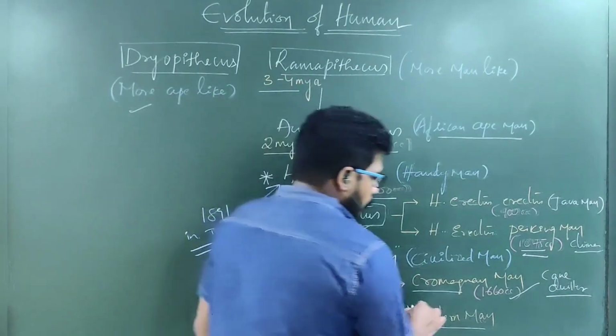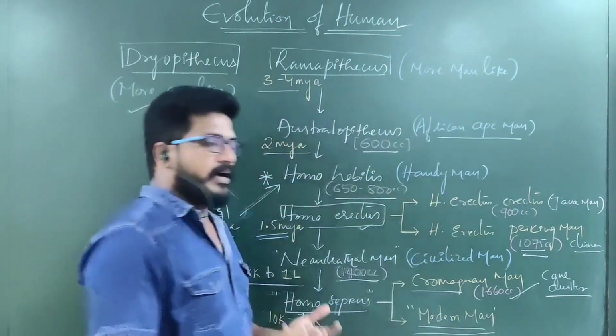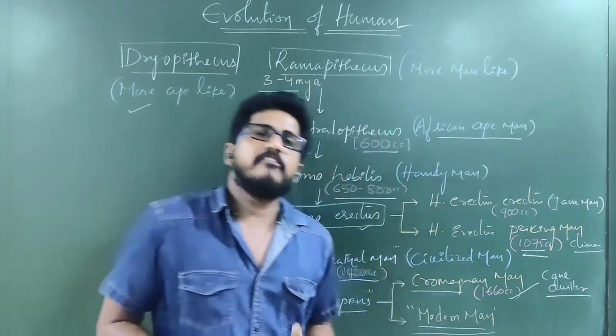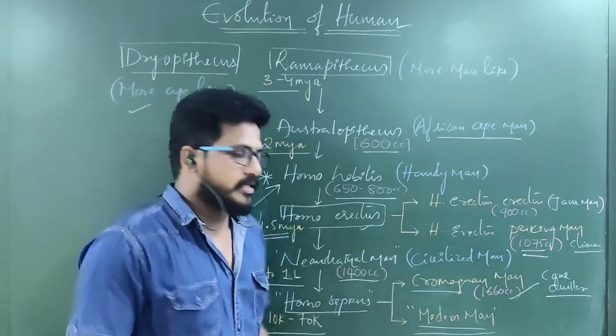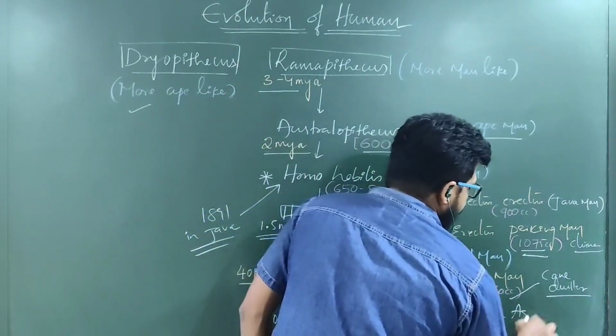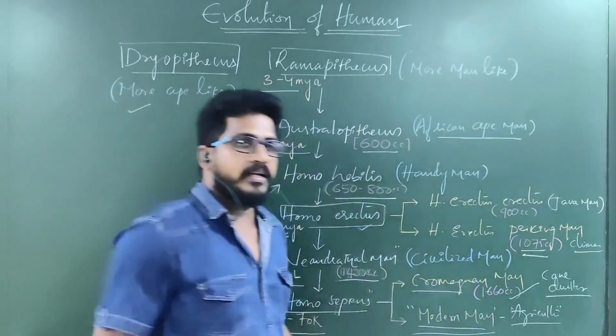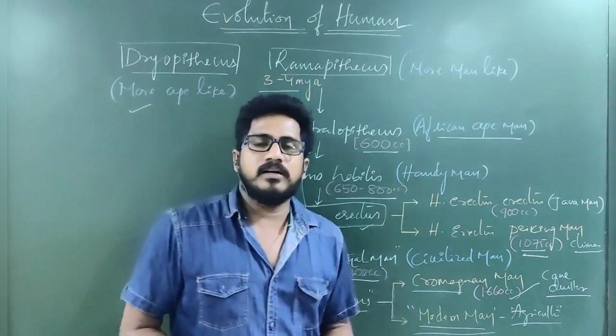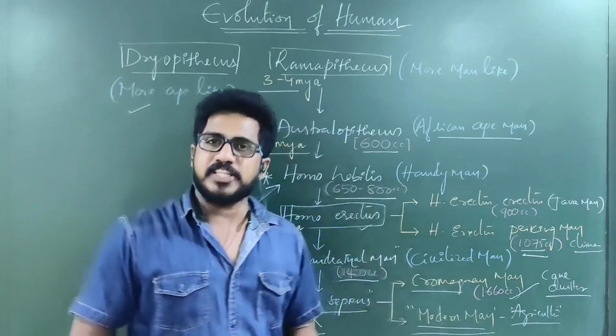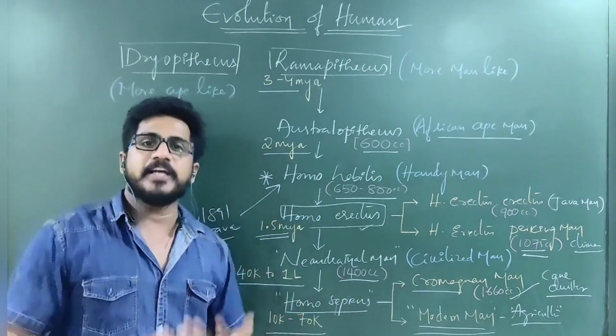Clear? Then when modern man comes, this modern man is what exactly we are. This modern man is also called agriculture man. He started agriculture. He started computing. He started a lot of things, mathematical creations. He started the spaceships.